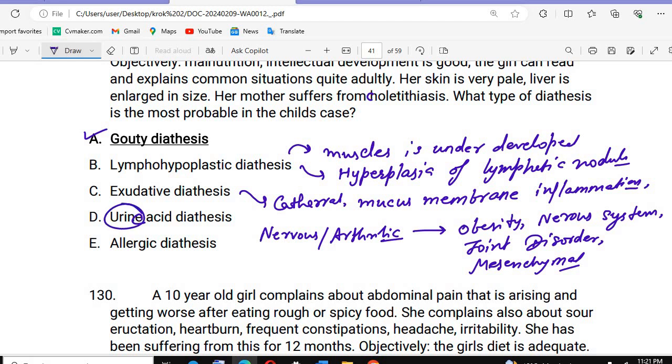Then we have the nervous arthritic diathesis: obesity, nervous system, joint disorders, mesenchymal. Now you can remember all these diathesis: lymphohypoplastic, exudative, and arthritic.